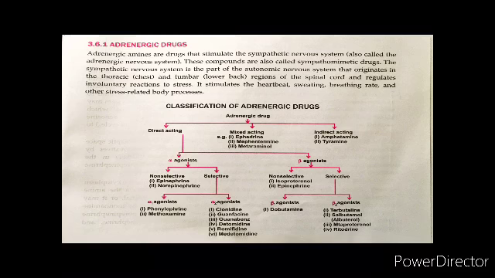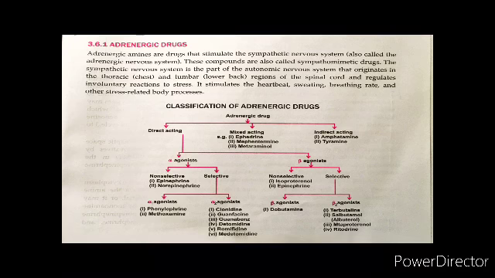If you see the classification of adrenergic drugs, basically it is of three types: directly acting, mixed acting, and indirectly acting. Let us talk about the direct acting drugs. Here we have alpha agonists and beta agonists. Alpha agonists are again classified into non-selective, like epinephrine, and selective: alpha 1 agonist and alpha 2 agonist. Alpha 1 agonists are phenylephrine, methoxamine, and in alpha 2 agonists we have clonidine, guanabenz, and guanfacine.